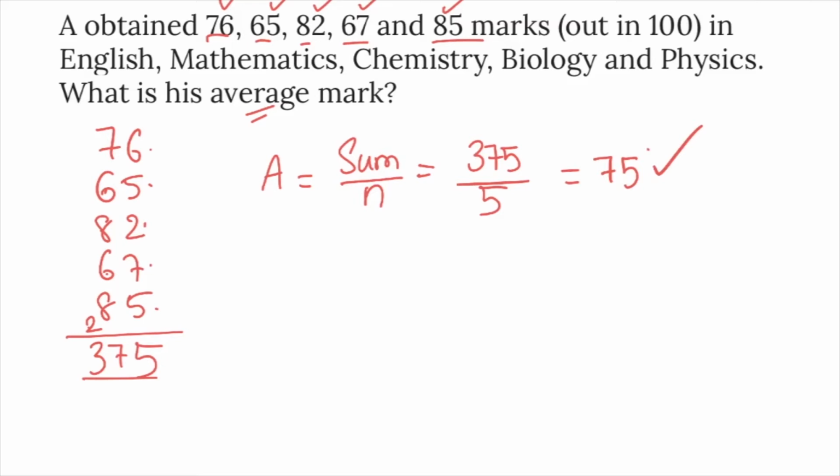Remember, average is always more than the least value. In this group, which is the least value? 65. Average should be more than 65 and average should be less than the greatest value in the group, that is 85. In between 65 and 85, average is 75. What about 100? Out of 100 marks they are scoring these many marks, but here there is nothing to do with 100. If percentage is asked, there 100 definitely matters. If average is asked, there is nothing to do with 100.